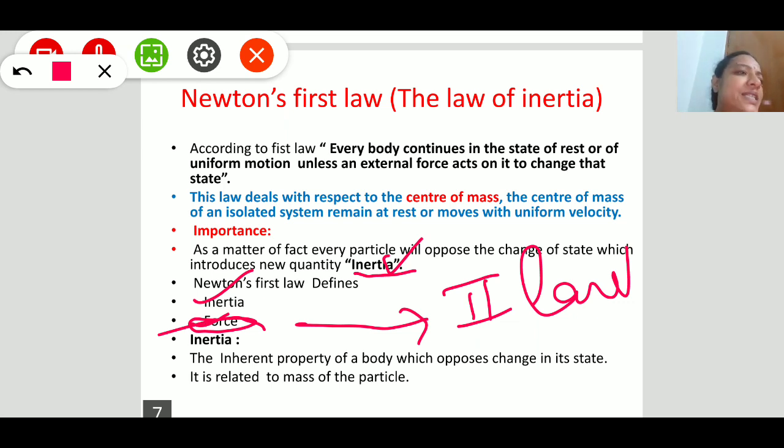So let us try to understand inertia. Inertia is nothing but the inherent property of a body which opposes the change in its state. How do we measure this inertia? Suppose this is a small car of 10 kgs.